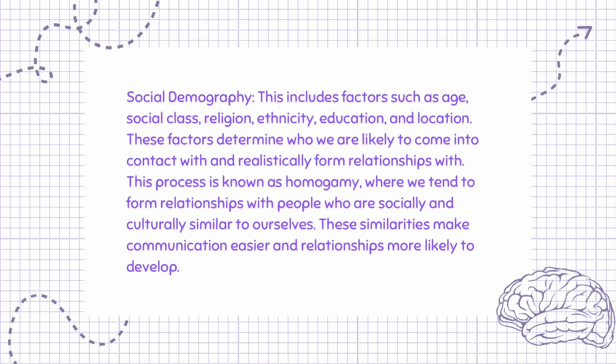Social demography. This includes factors such as age, social class, religion, ethnicity, education, and location. These factors determine who we are likely to come into contact with and realistically form relationships with. This process is known as homogamy, where we tend to form relationships with people who are socially and culturally similar to ourselves. These similarities make communication easier and relationships more likely to develop.